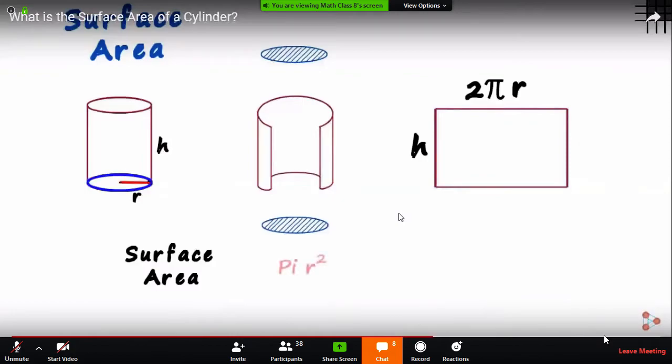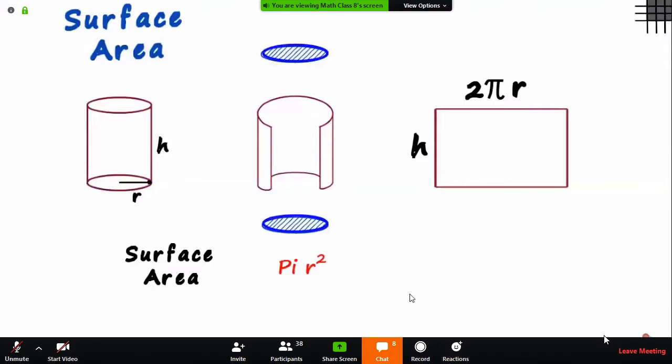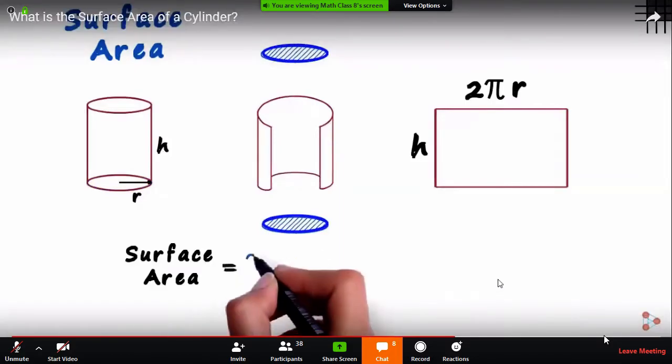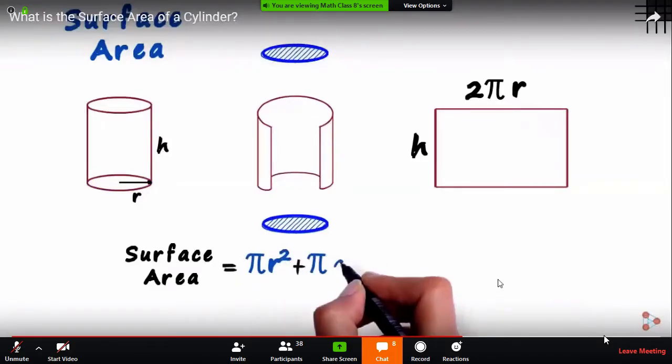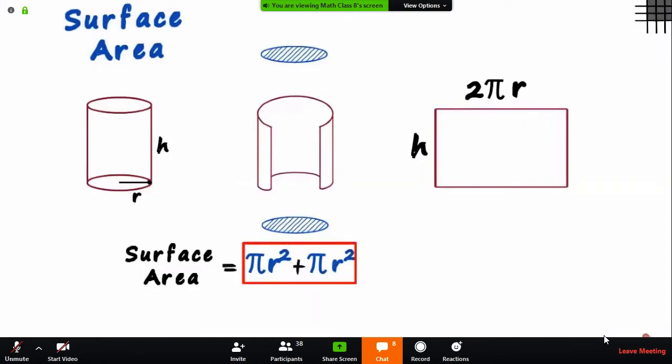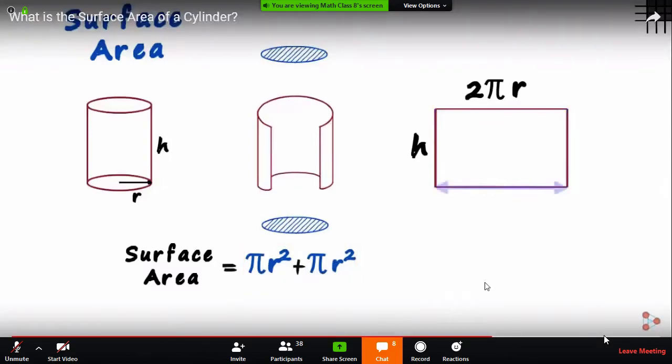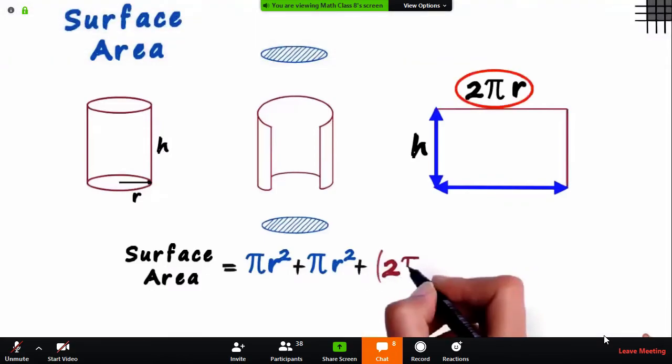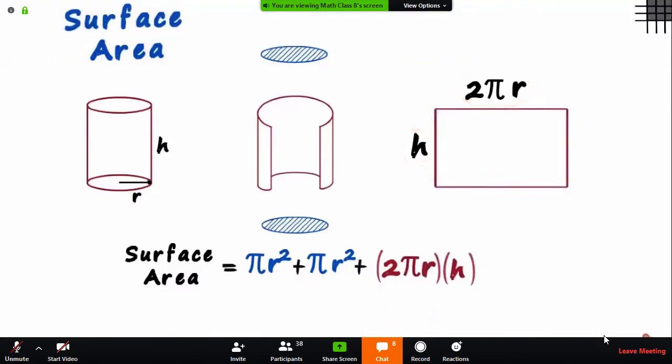The area of the circular base is pi r squared. Since there are two equal circles, we write pi r squared plus pi r squared. This covers the surface area of the top and the bottom surfaces. And the area of this rectangle will be length multiplied by breadth, which will be 2 pi r multiplied by h. This 2 pi r h is actually the curved surface area of this cylinder.